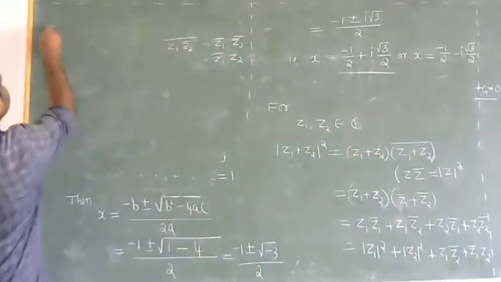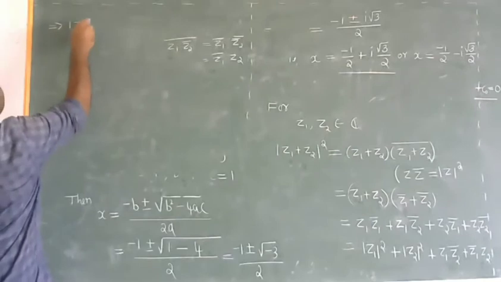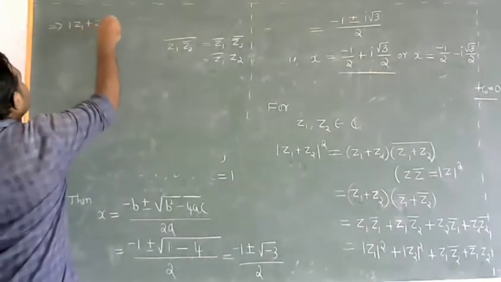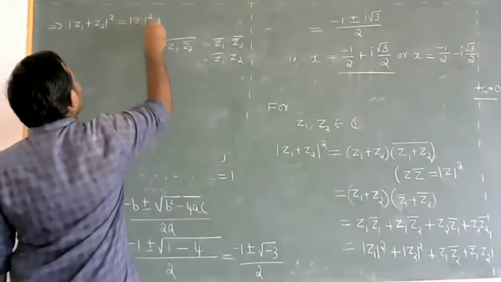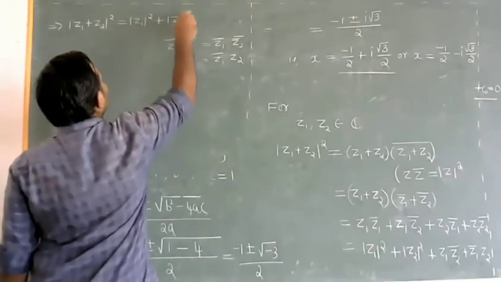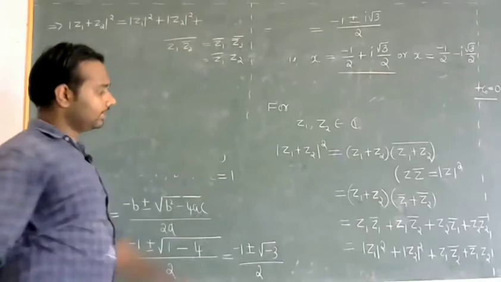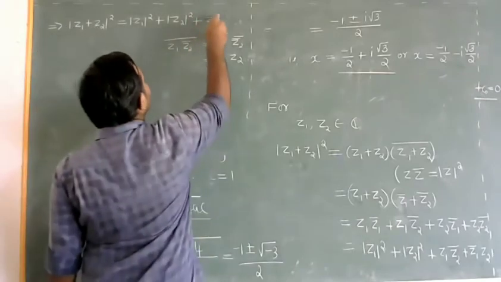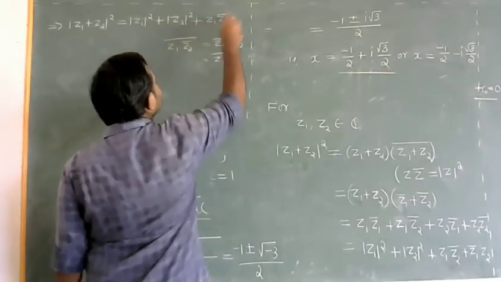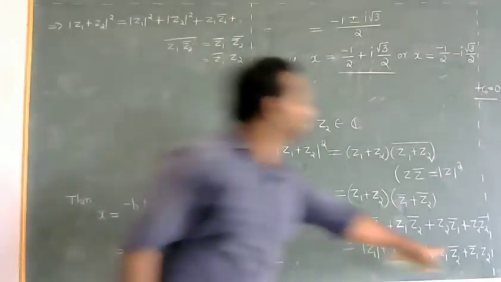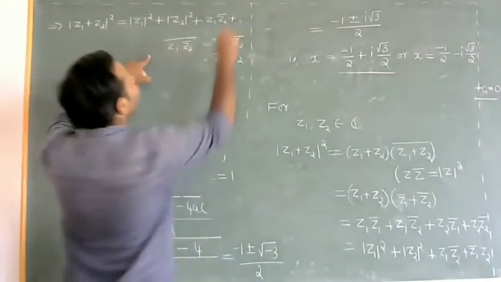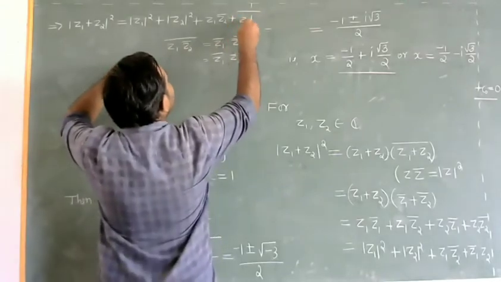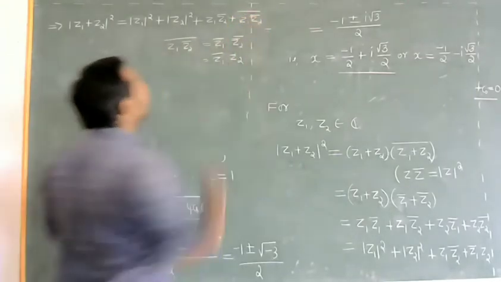Which implies modulus of z1 plus z2 whole square is modulus of z1 whole square plus modulus of z2 whole square plus z1 into z2 bar plus its conjugate.